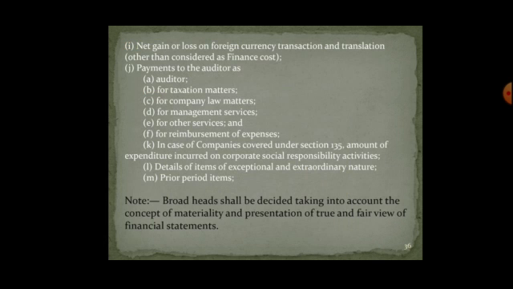Net gain or loss on foreign currency transactions and translation, and payments to the auditor for taxation, company law and management services. So if a company pays for all this consultancy, it is all to be disclosed in the financial statement. Consolidated financial statements are not in your syllabus for now, so you just have to learn the cash flow statement.